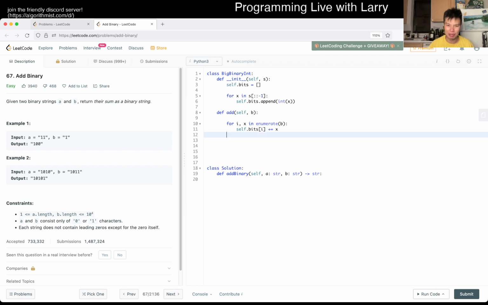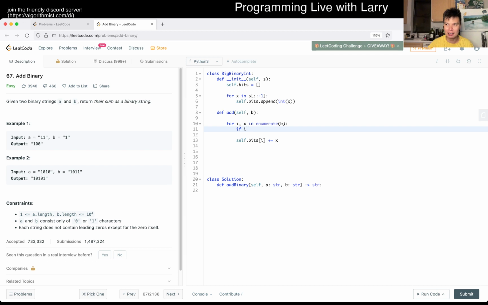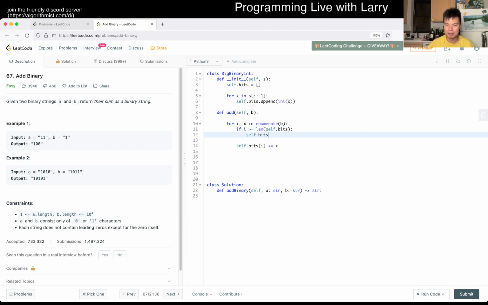be good, except for if i is bigger than whatever. So yeah, if i is greater than or equal. I don't know why this would happen, but at least the greater than part, it would be at most equal to. Right, and then now we can do the carries together.